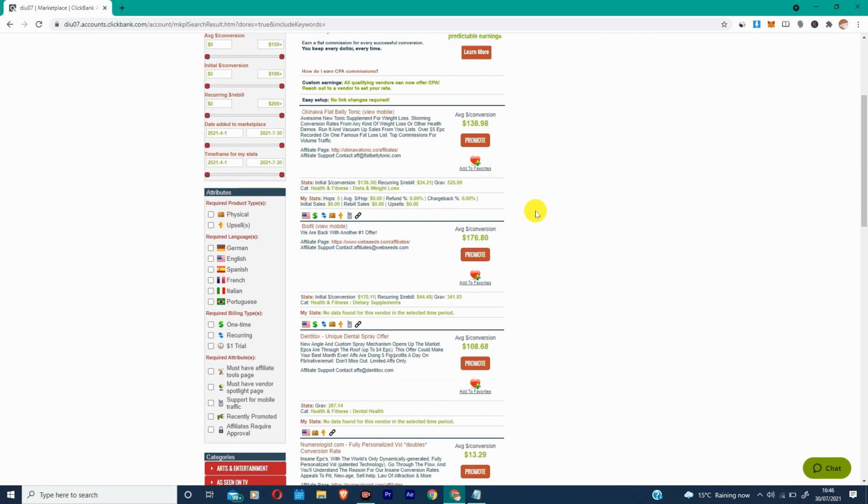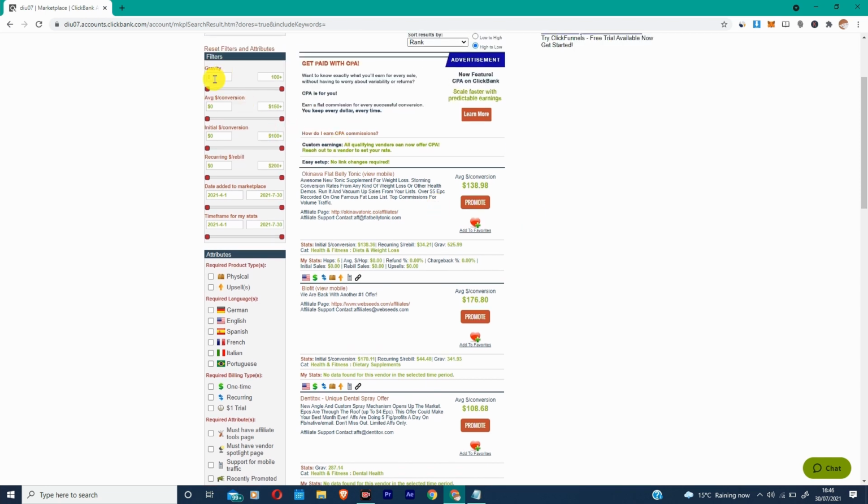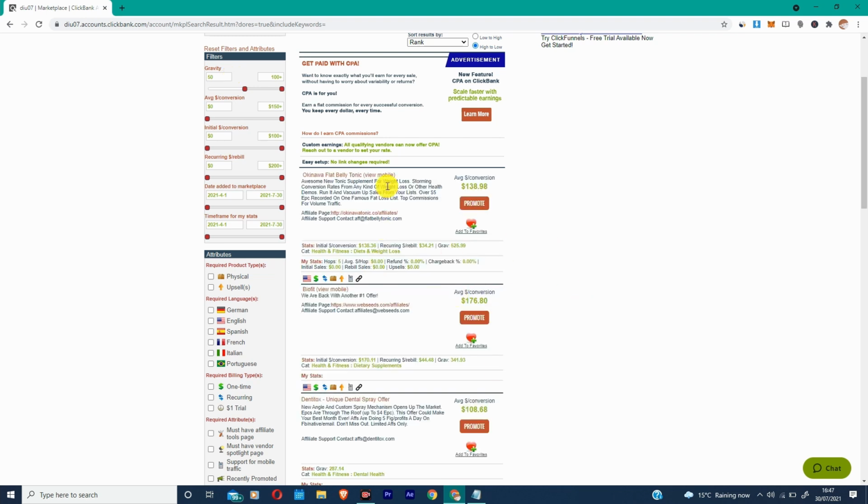So guys, the first way to select a product or select your hobbies or interest is gravity. So let me show you how you can do it, how you can find a hobby and that product. So just type 50. So I personally use 50. I used to use 50 to 100, but now I use 100 to 200, because as I get more advanced, I will increase my gravity. And if you're just getting started, then what you want to do is stay with 50 to 100 gravity. It will help you to make more money on ClickBank, or you understand how this industry works. Okay, type your number 50 and then press enter. It will automatically reload your products and you can find.